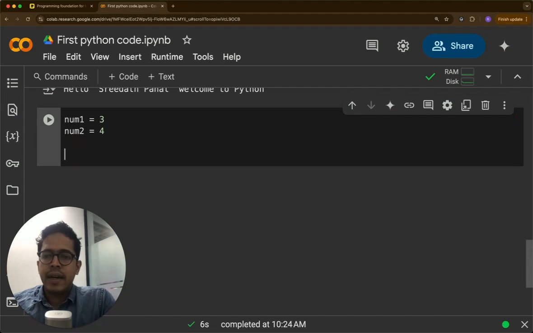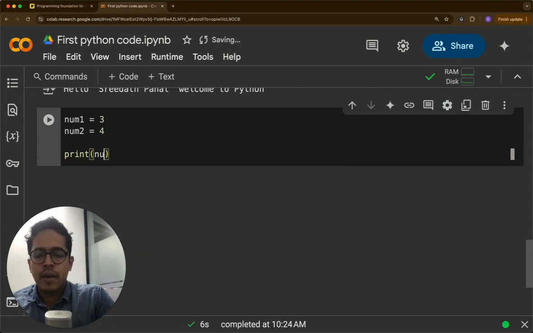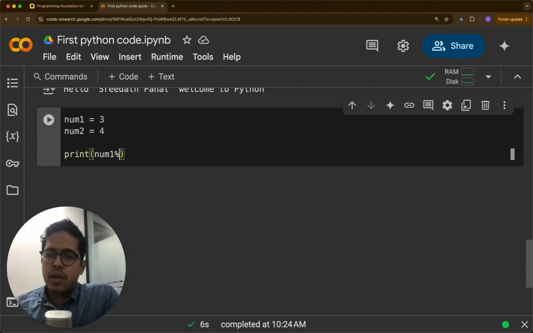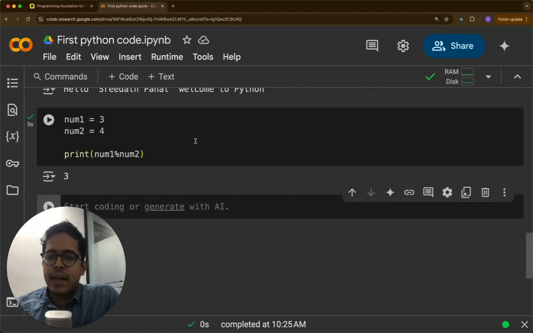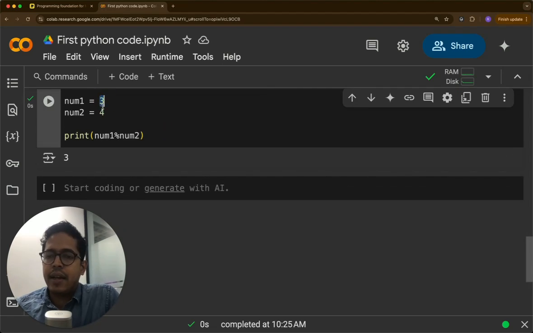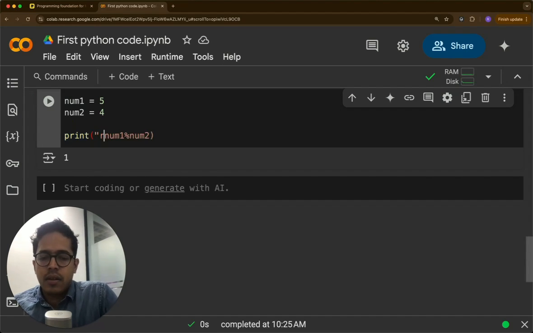So here addition, subtraction are all simple, but here if we print num1 mod num2, this will actually print the remainder when you divide. So if you divide 3 divided by 4, you can't divide. So the entire 3 will remain. Whereas if this was 5, the remainder will be 1, right? So that is the remainder.